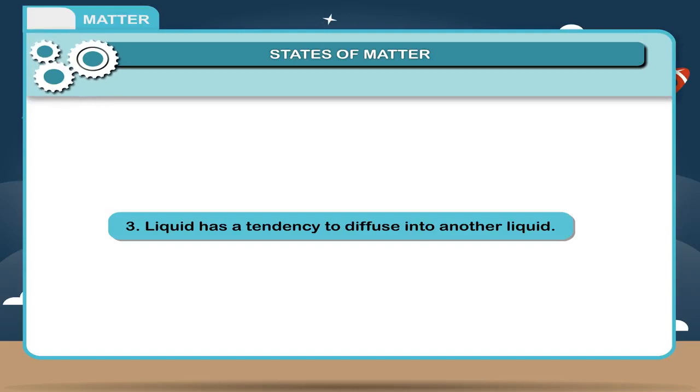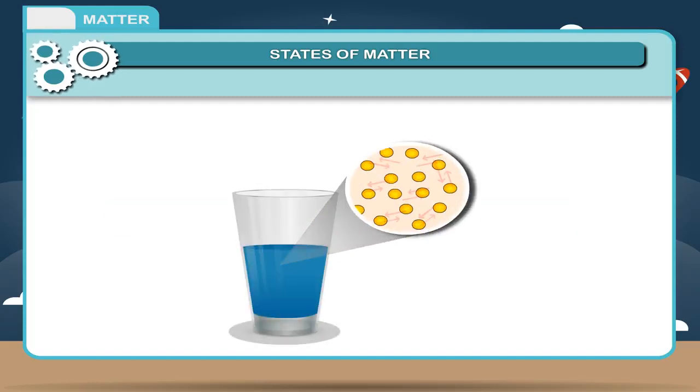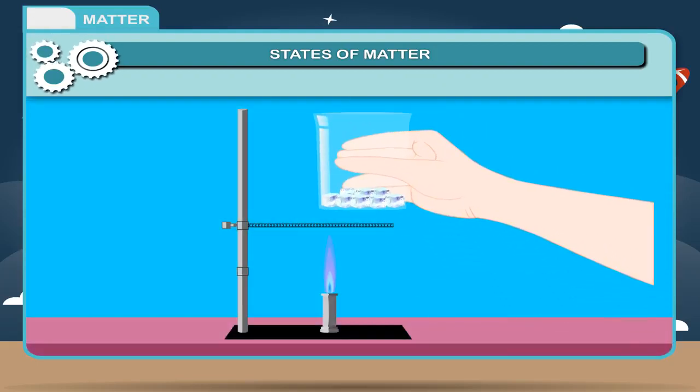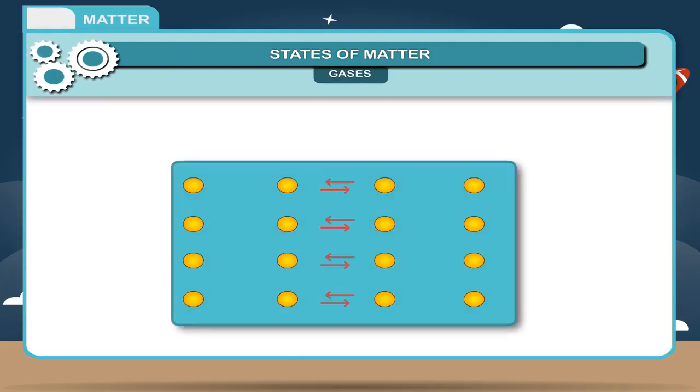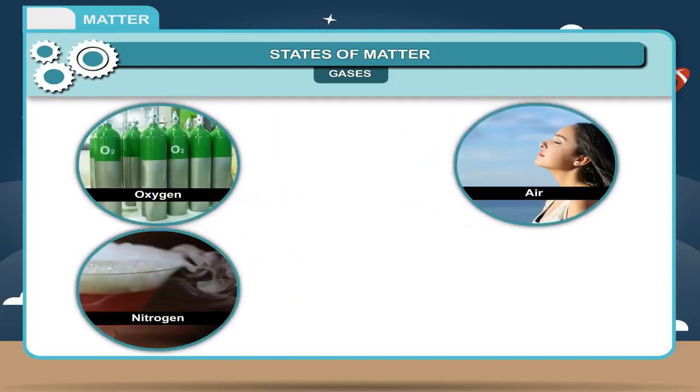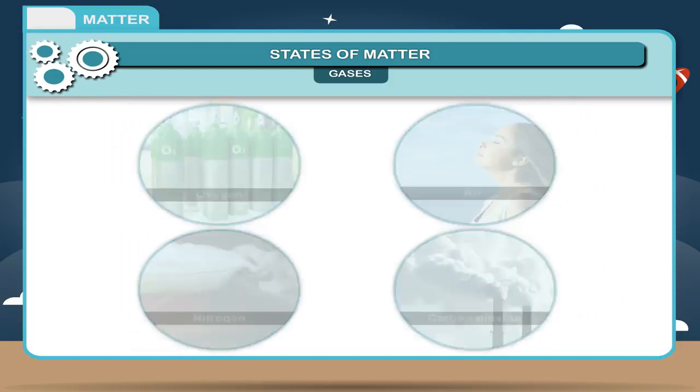3. Liquid has a tendency to diffuse into another liquid. Reason. In liquids, molecules are loosely packed and their molecules are in motion, so they have tendency to diffuse into another liquid. Gases. Gases do not have any definite shape and occupy any space available to them. The molecules of gases show very less attraction between them. Example, oxygen, air, nitrogen, carbon dioxide, etc.